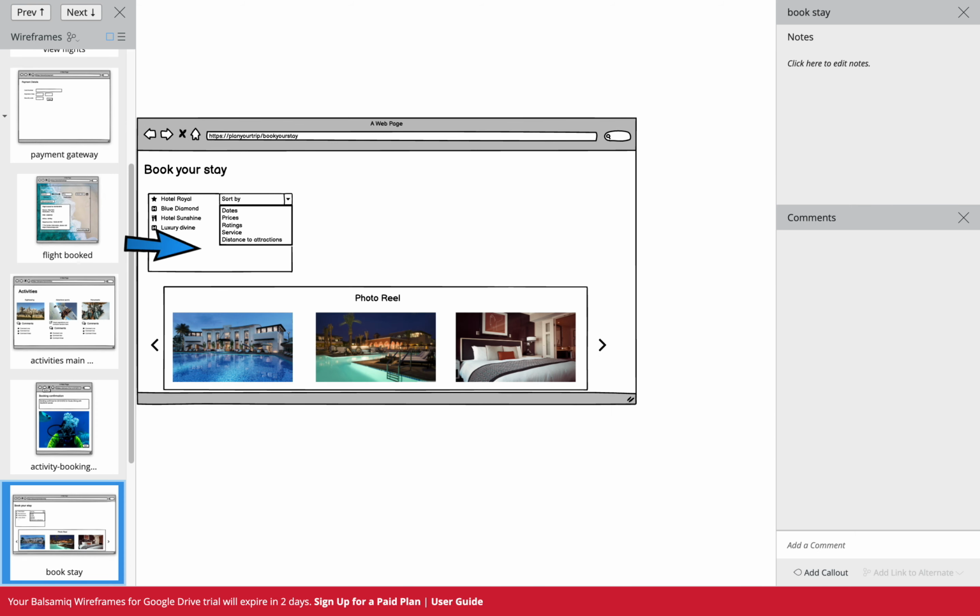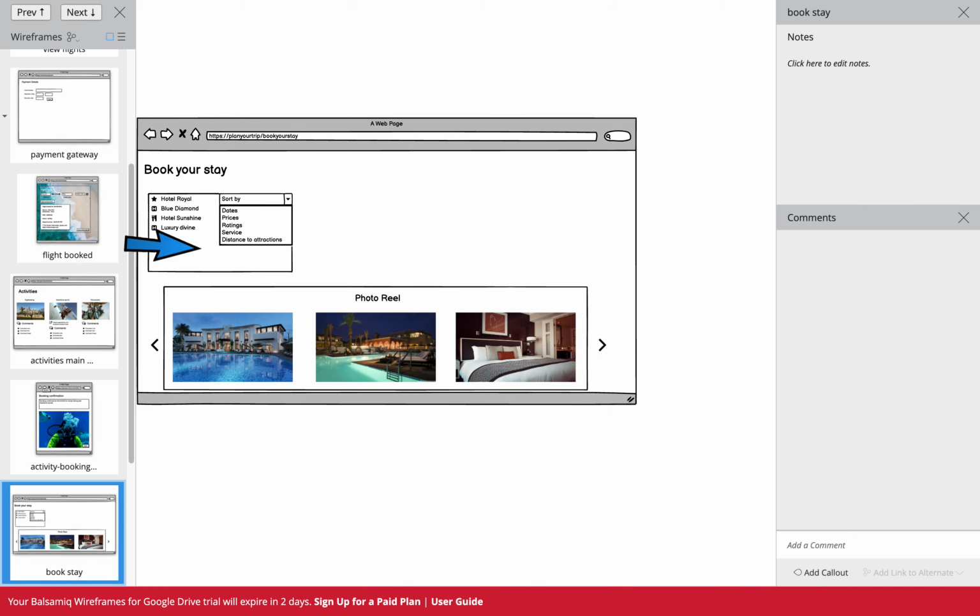Now we book activities, similarly select this activity, and we go back. So this is the final UI mockup, and I've tried to make sure that I incorporated all the feedback that I got for my previous mockup.